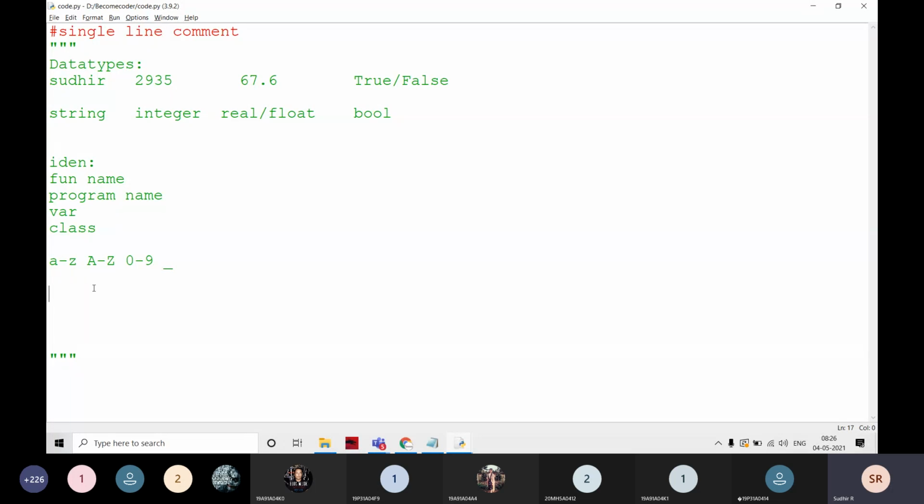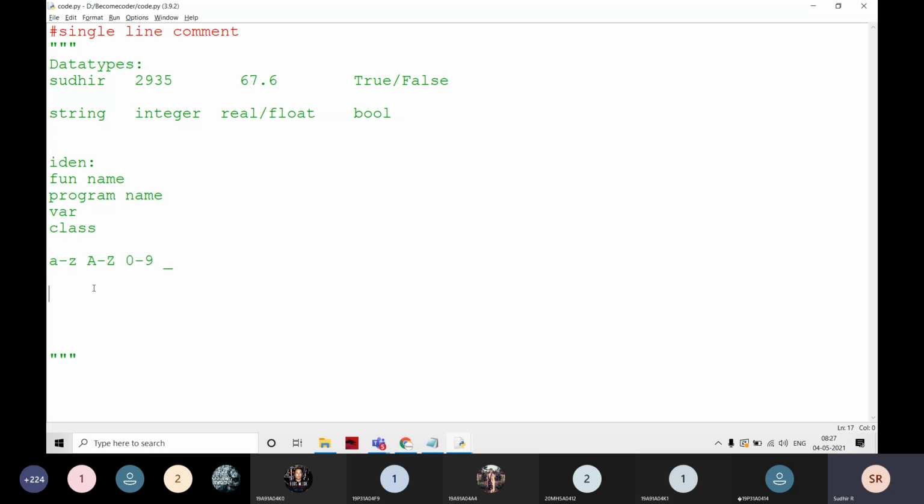A to Z, capital A to Z, and 0 to 9, and underscore. There is no other special character. There is only one special character, that is an underscore only. Shift minus: I have to hold the shift and click on the minus symbol. If you hold shift with the minus symbol, it gives an underscore.